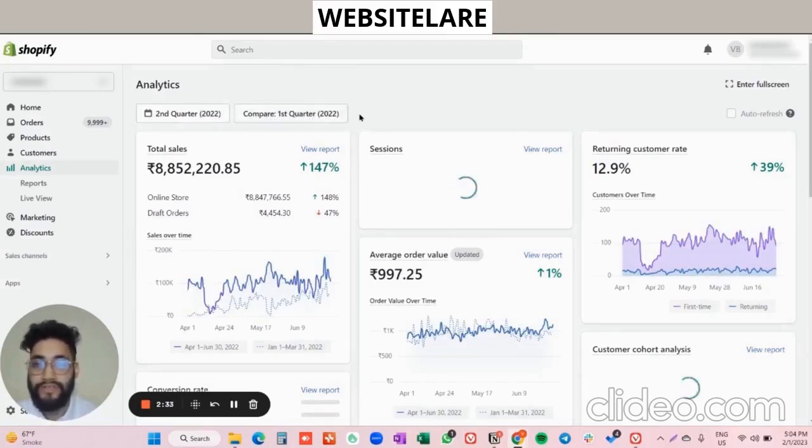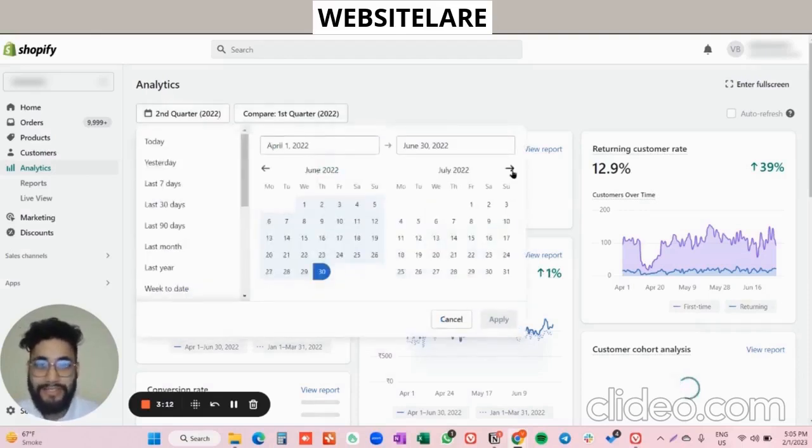So as we can see right now, 8 million is the sale that we have generated, approximately 88 lakh 52,220 rupees. And 12% or 13% approximately is the returning customer rate, which is improved by 40. Some of the figures are loading over here, but we don't have to wait for them because this will take some time to load. So 997 rupees is the average order value that we got in the second quarter, which is slightly improved by 1%, I would say. But again, something is always better than nothing. So this is all about the second quarter.